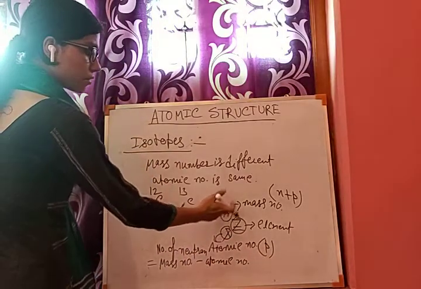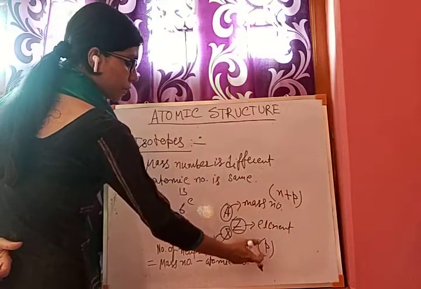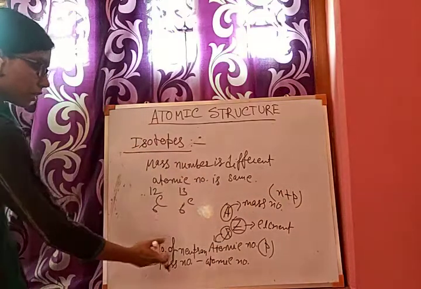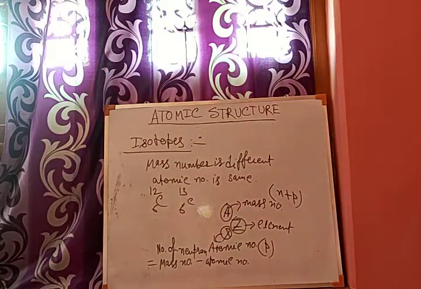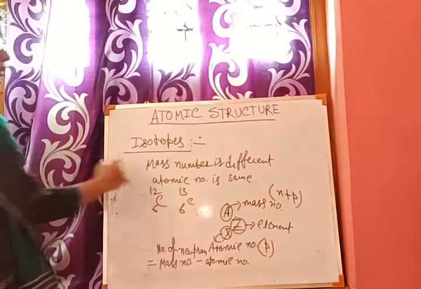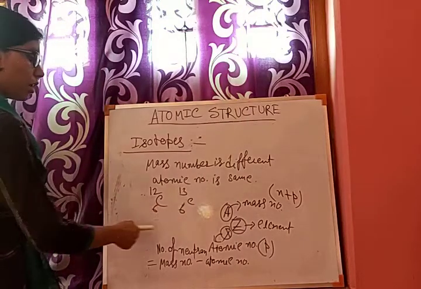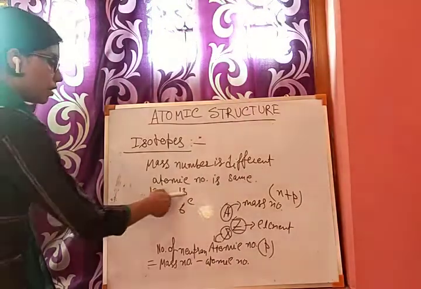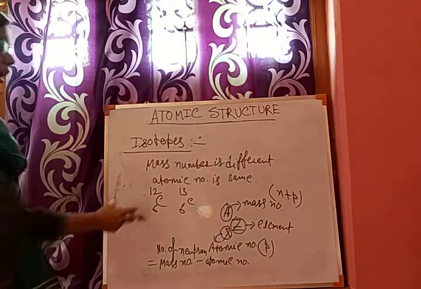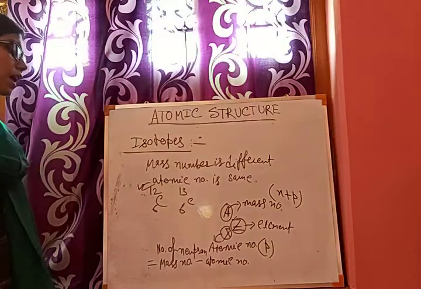So if I subtract the atomic number from the mass number, I will get only the number of neutrons. Just like this, this is the general representation of the element carbon, where this is the atomic number 6 and this is the mass number. You can see the mass number is different, 6C12 and 6C13. Where the atomic number is the same but the mass number is different, these two are named isotopes.